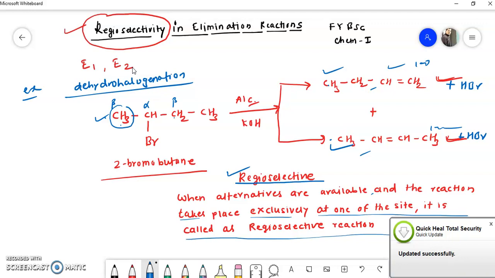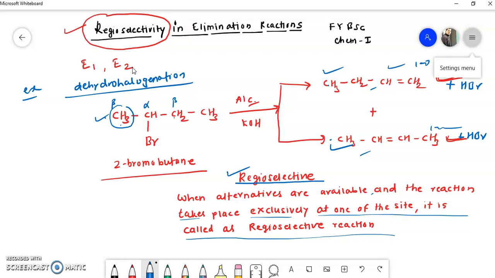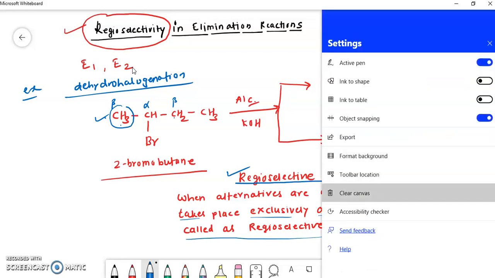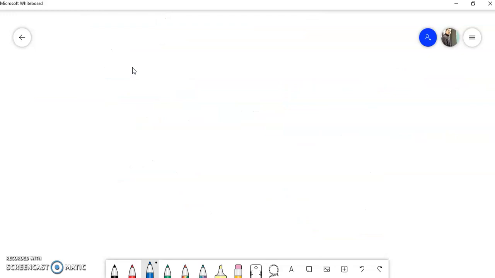There are some rules given by scientists to study the regioselectivity of the reaction, and the first rule we have to study today is the Saytzeff elimination rule. I think while explaining E1 and E2 reactions, I have already explained what this Saytzeff elimination is, but here now we will see the Saytzeff elimination in detail.